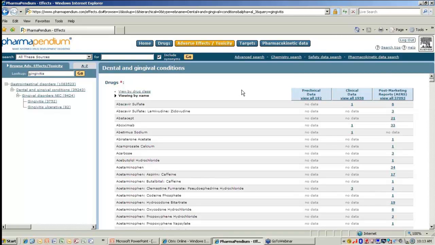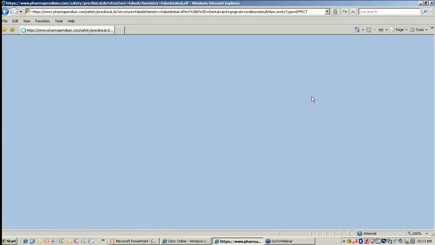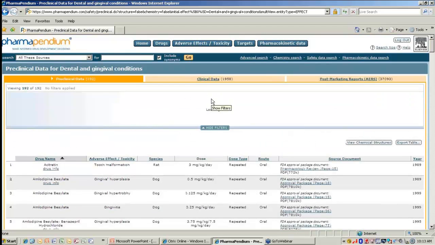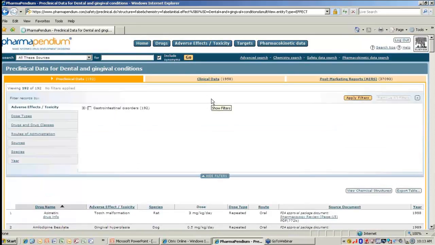So for the sake of this question, which is looking at dogs, we're going to click on preclinical data. And here we get a list of all of the results. Now, specifically the question related to dogs. So what we can easily do is go under the Show Filters tab. We click over here.